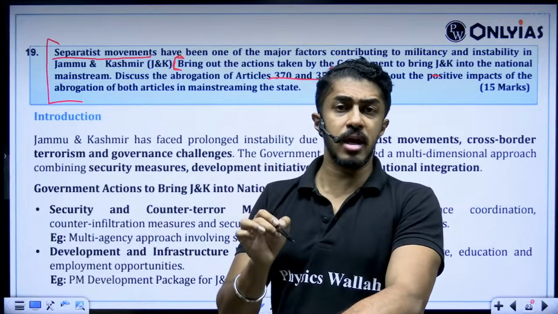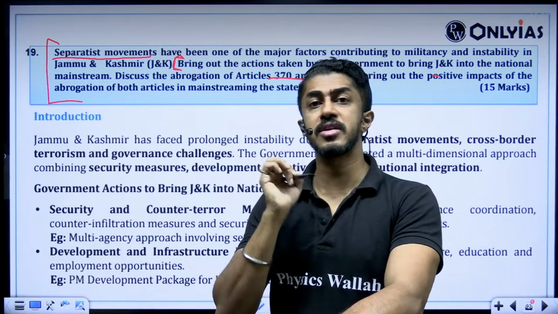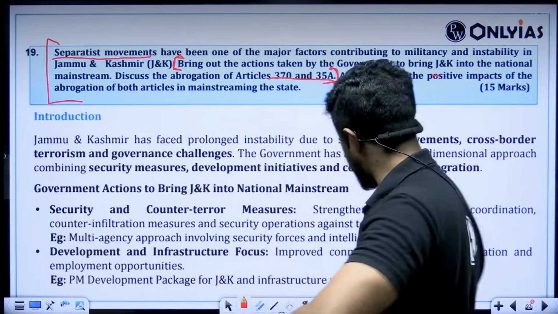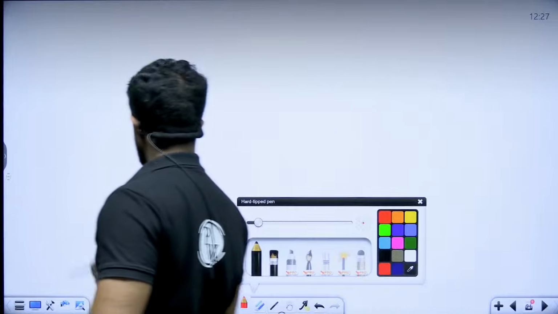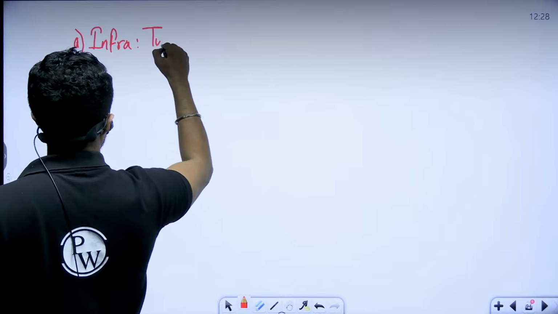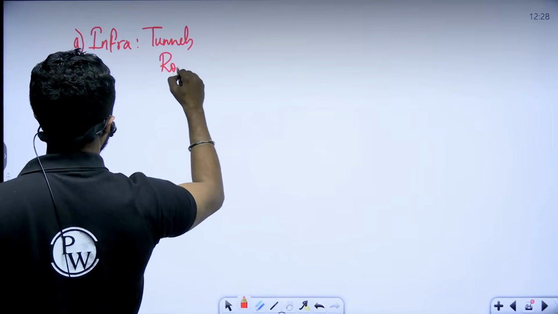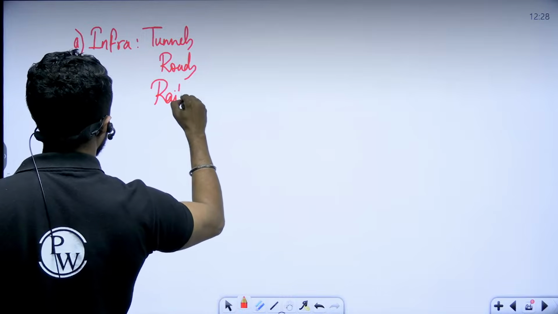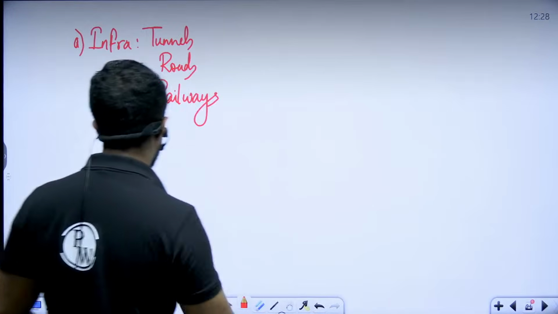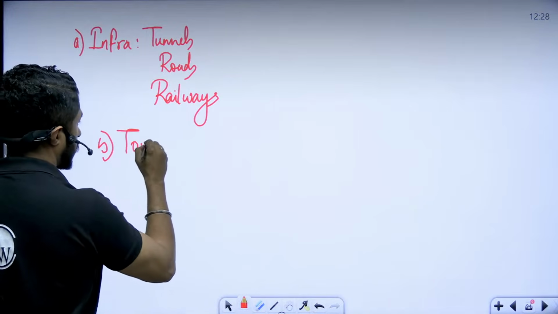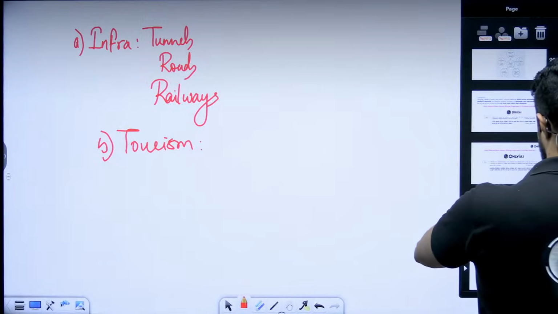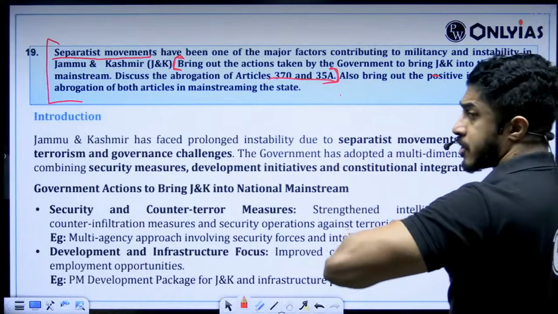To bring Jammu and Kashmir into the mainstream, what the government has done, you should start with infrastructure. What infrastructural activities have been undertaken? The tunnels built. Tunnels, roads, railways. This thing should definitely come. To promote tourism, what has the government done? This will become part of the second part of your question: bring out the actions taken by the government.